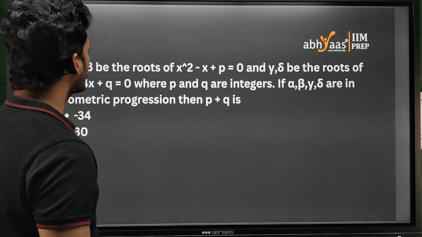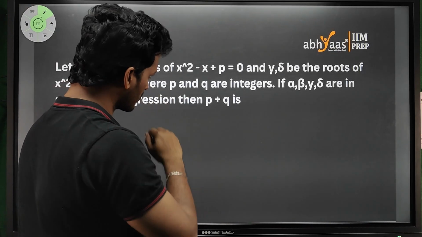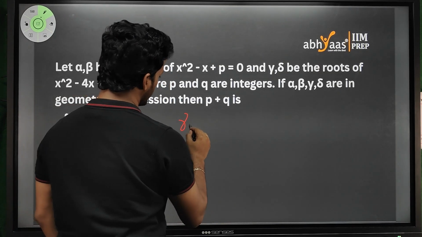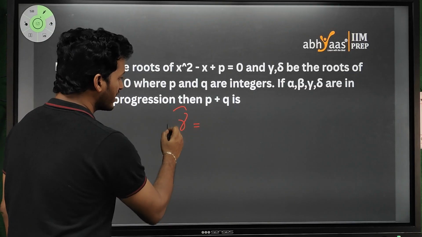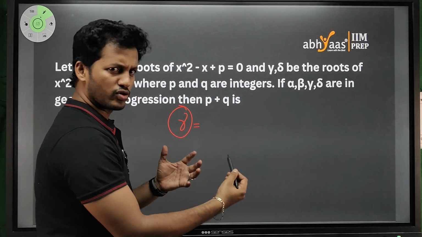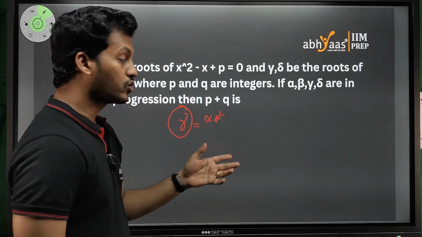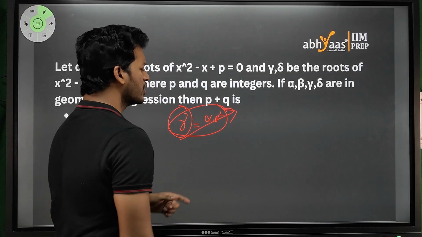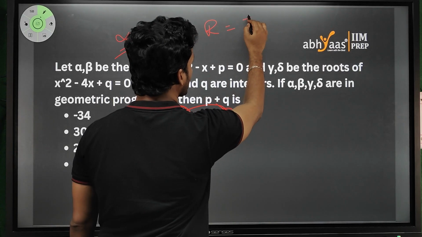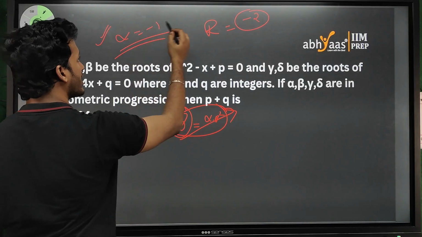Now come back to the values of gamma and delta. So in the same way again, can we find the value of gamma again? So we have to convert that into a geometric progression, right? Like it can be written as alpha into r square and you have to find that again. No, it will take huge time. It will kill your time. You already know what alpha is. It is minus 1. And you already know the common ratio, that is minus 2. Okay, remember we are getting alpha as minus 1 when we are taking r as minus 2.